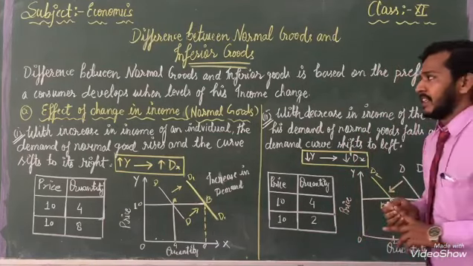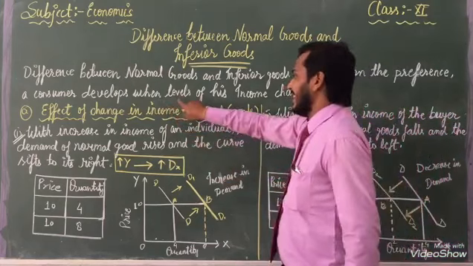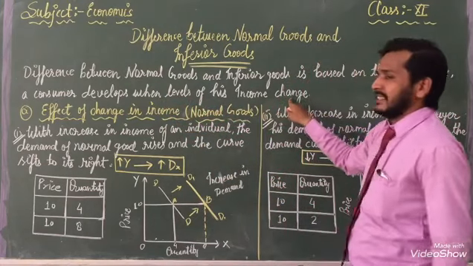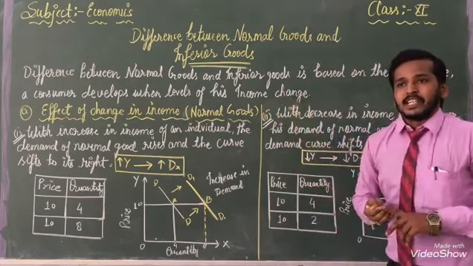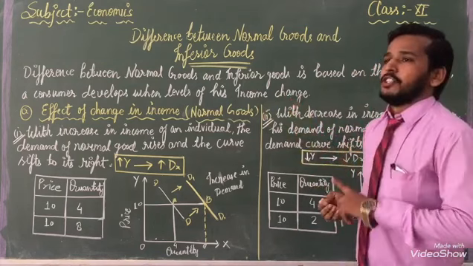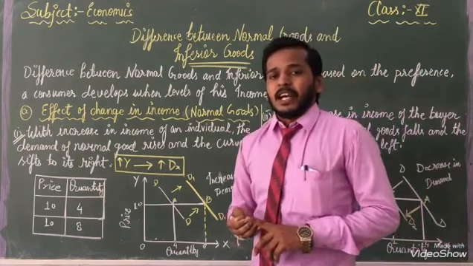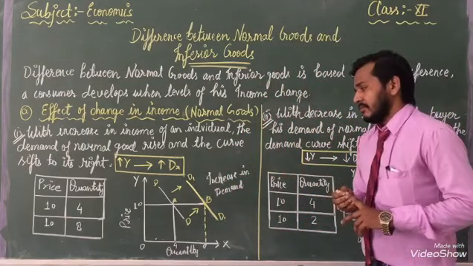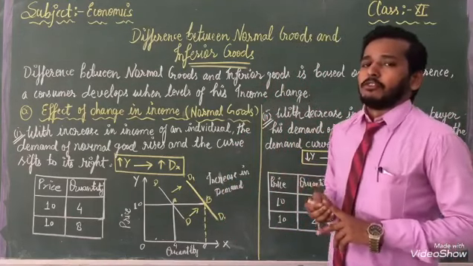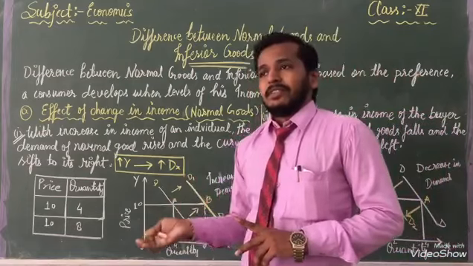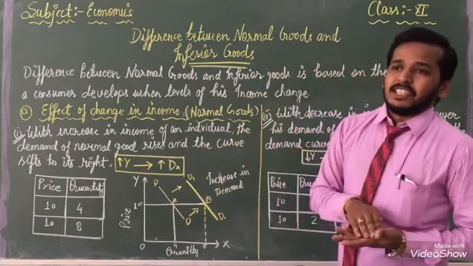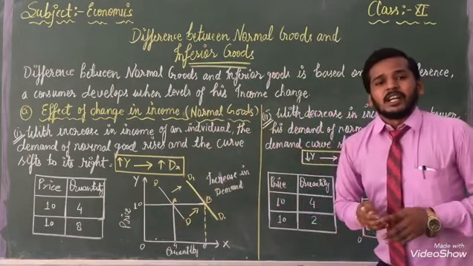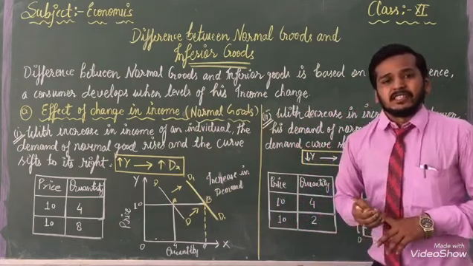But the important part is given here: when the level of his income changes, when the consumer's income is going to change, at that time if income increases, then the demand for normal goods will increase. If income decreases, then the demand for normal goods decreases.